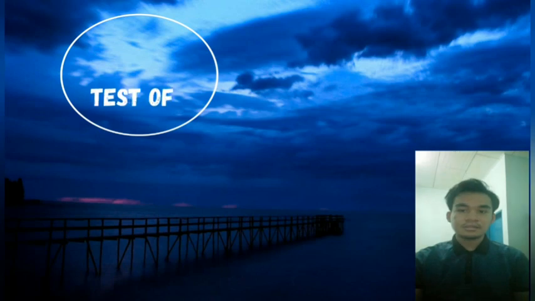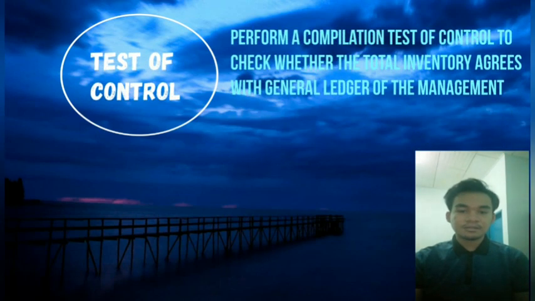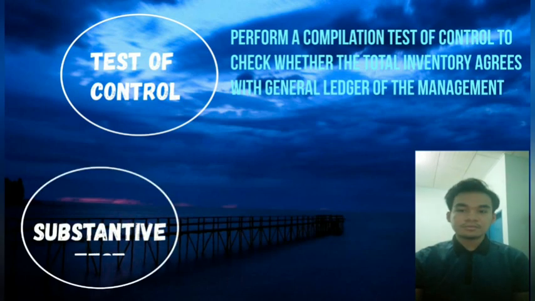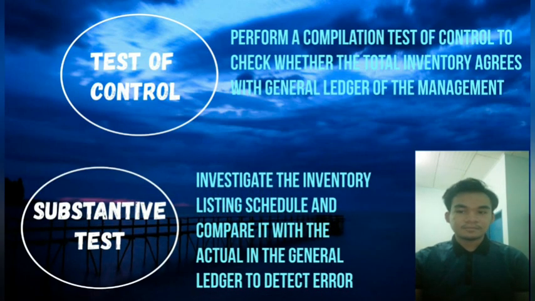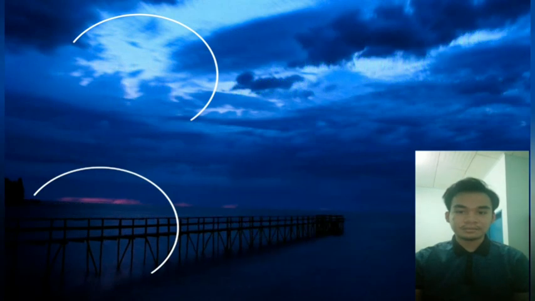For the auditor, in order to achieve their objective, they must perform a compilation test of control to check whether the total inventory agrees with the general ledger of the management, and they also must perform substantive tests where they investigate the inventory listing schedule and compare it with the actual general ledger to detect errors.